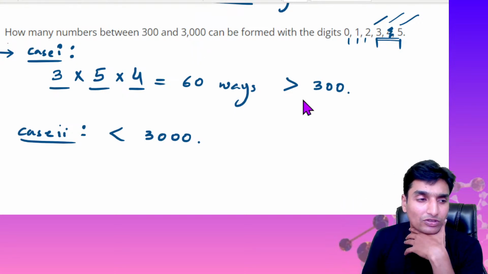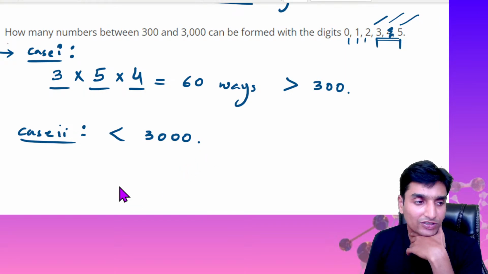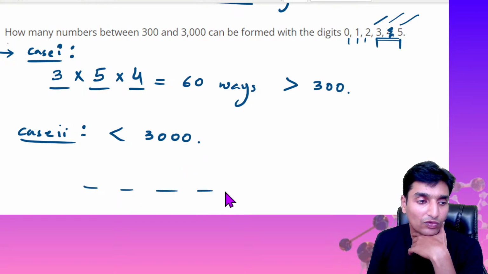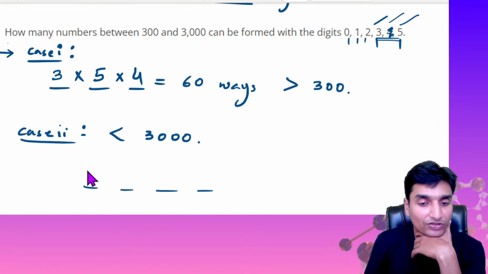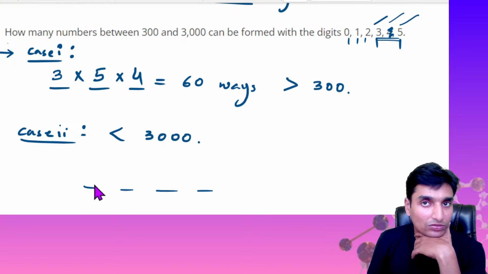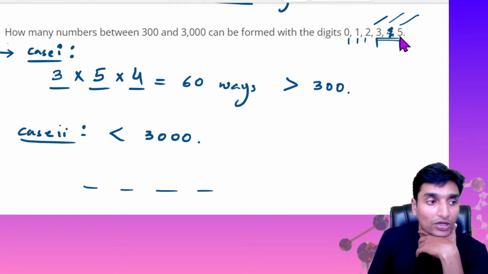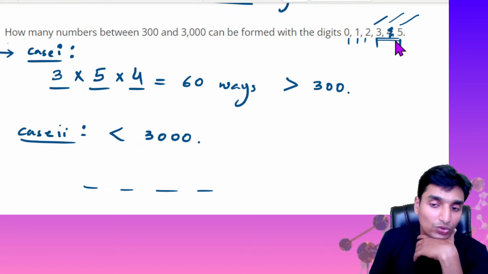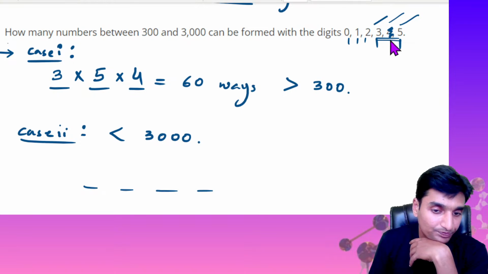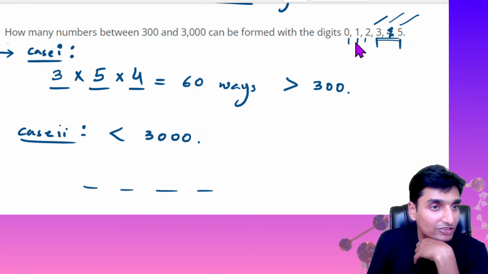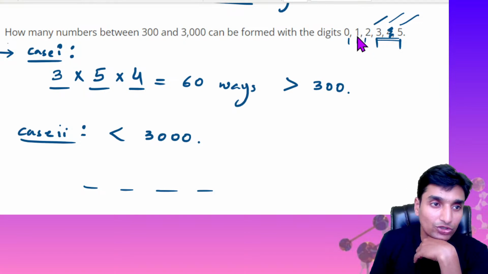Okay, the numbers which are less than 3000, guys, if I consider, see once again, 1 2 3 and 4 digit places. So 0 cannot be substituted here in the thousands place. And then we cannot substitute 4, we cannot substitute 5, guys. We have only 2 options available here. We can substitute either 1 or 2.